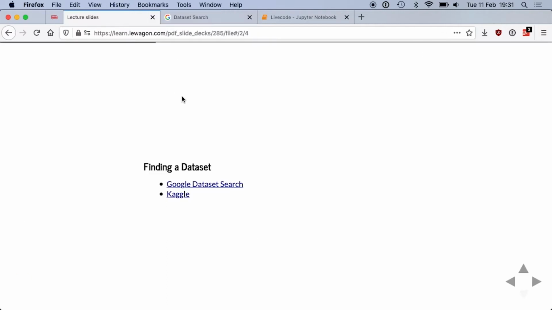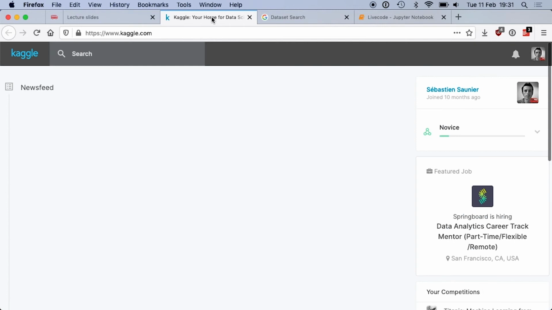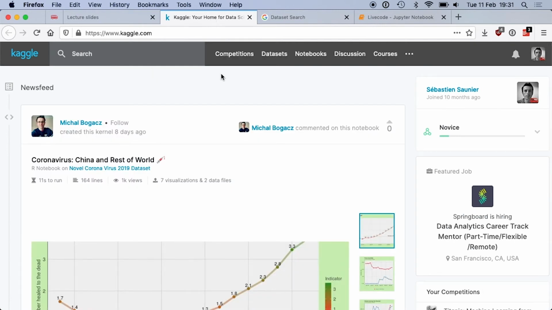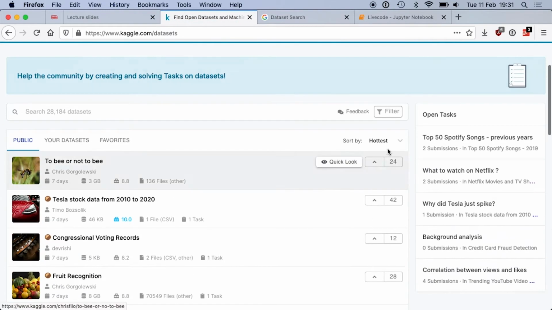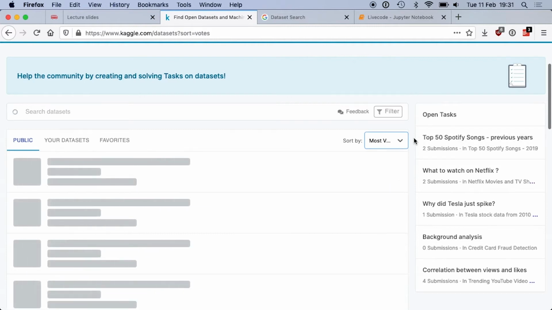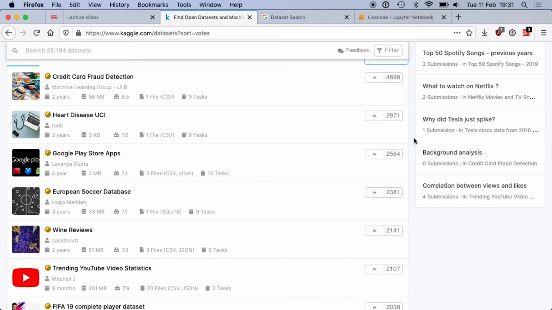Another source that we're going to use tonight is Kaggle. Kaggle used to be a startup, and it was bought by Google a few years ago. Kaggle does a lot of things, and one of them is to store and hold datasets that you can browse. If I browse by the most votes, here are the datasets most voted by the community. You see there is stuff about credit card detection, heart disease, the Play Store, the European soccer database, etc. Every time you want to look at a dataset, you just click on it.